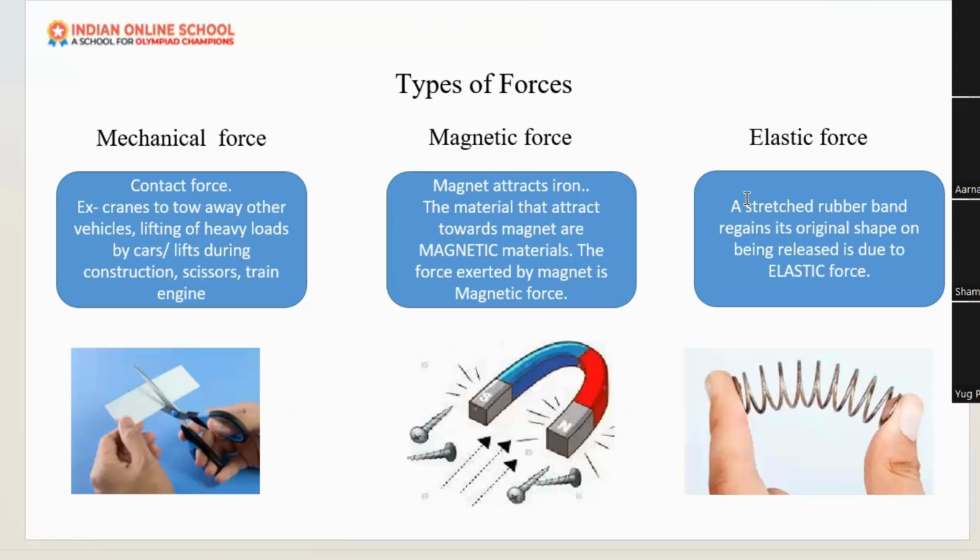Next is the magnetic force. All of you know this, right? All of you will play with magnets. In this picture, you can see some iron nails and a magnet. There is no contact between the iron nails and the magnet, but there is a force, right? There is a tendency to attract. That type of force is called magnetic force, and it is a non-contact force. There is no physical contact between these forces.